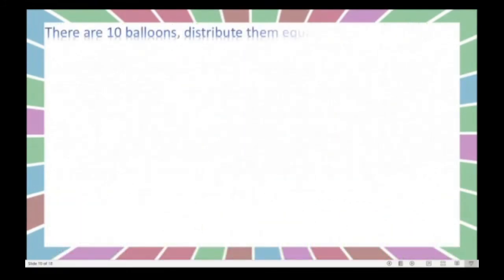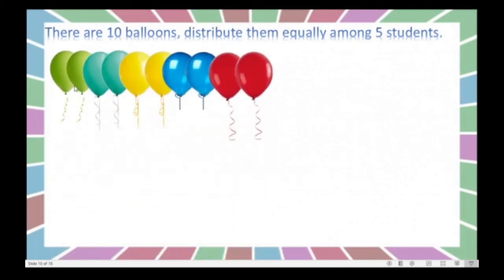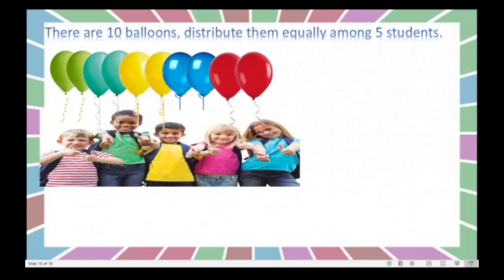See the sum. There are 10 balloons. You too like balloons, isn't it? Colorful balloons. Okay? Distribute them equally among 5 students. How many balloons are there? 10. How many students are there? 5. Okay, see these 10 balloons of different colors. We have to distribute these 10 balloons among these 5 children.